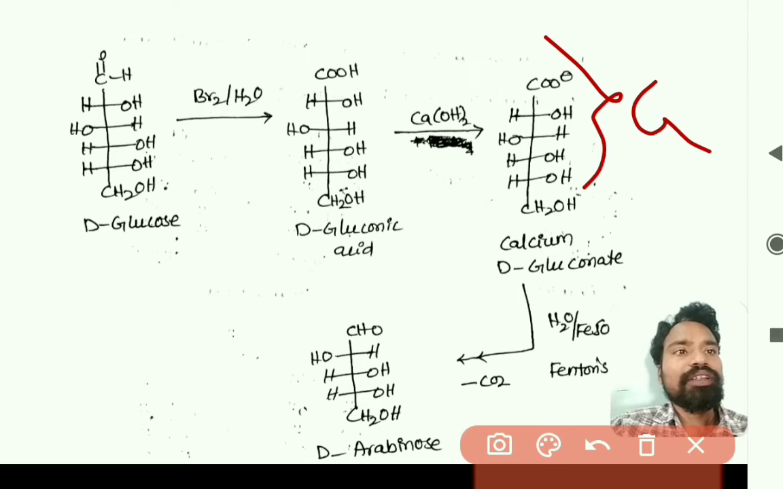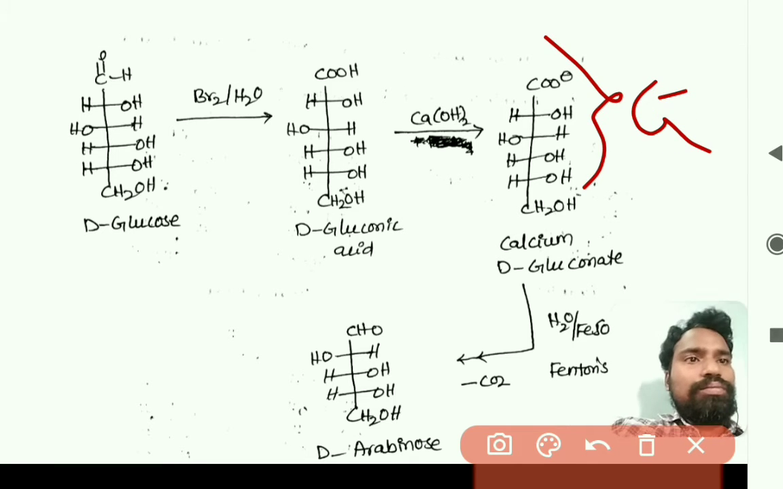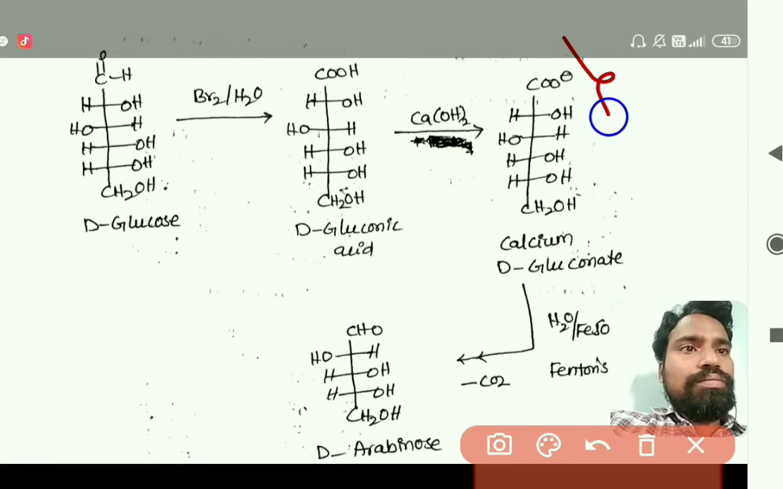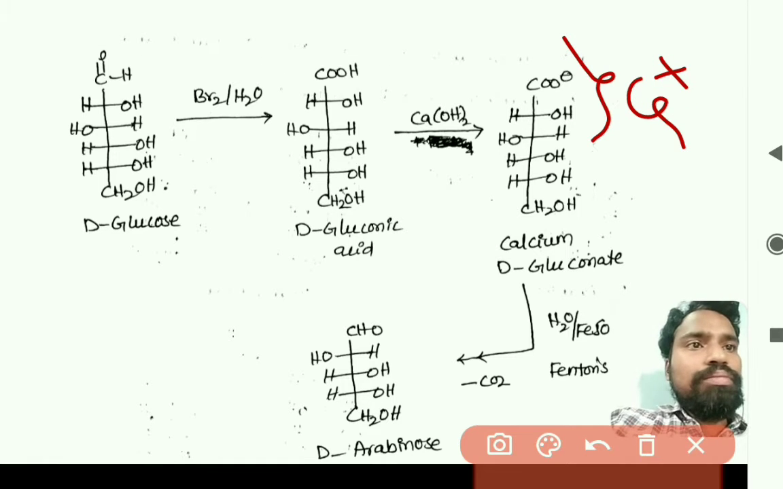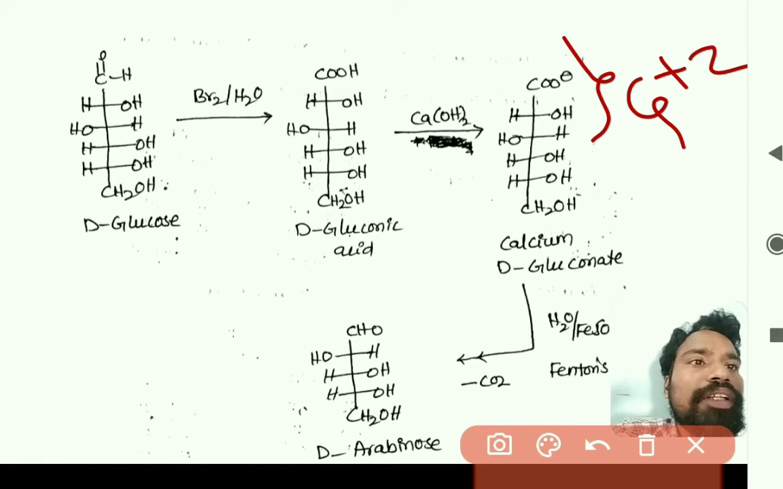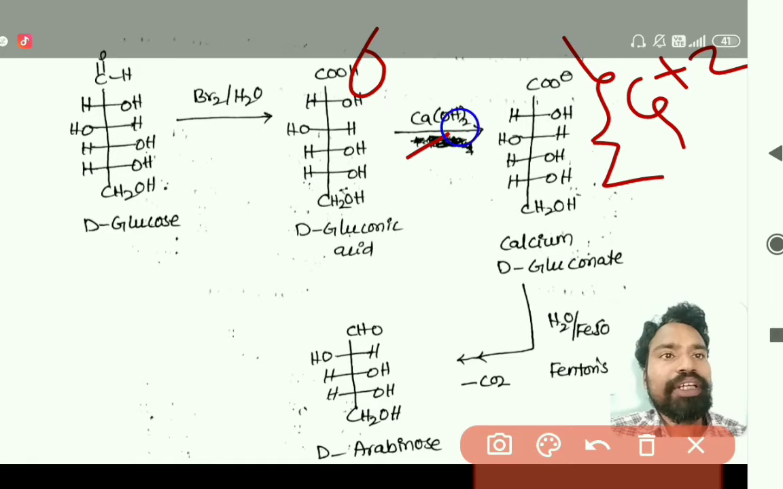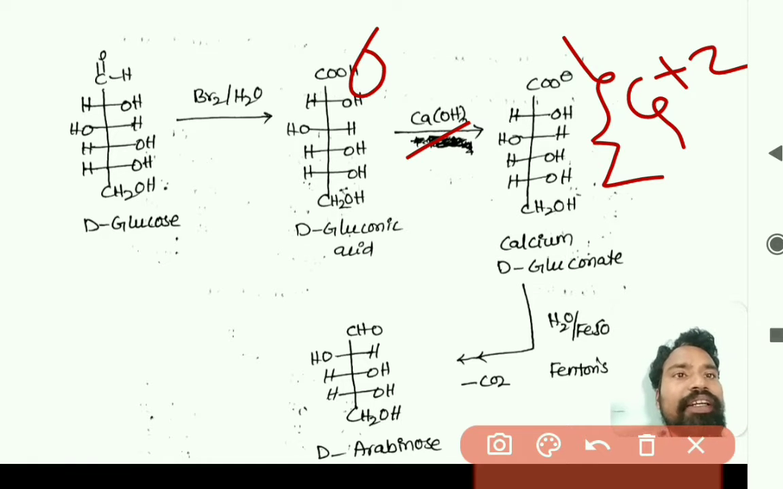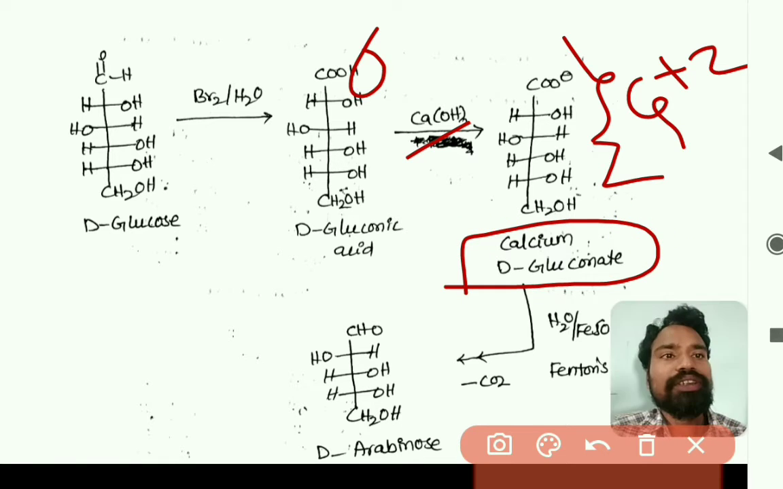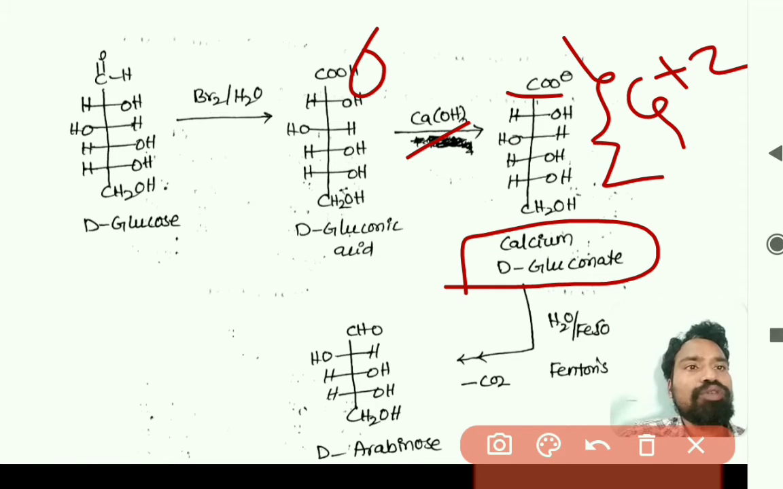Here calcium plus 2, and this is 2, right? In this gluconate, the hydrogen is removed because the base takes that hydrogen, and there is a salt formation, that is calcium gluconate is formed, that is COO minus. So COO minus 2 and calcium plus 2, right? So this is calcium gluconate.